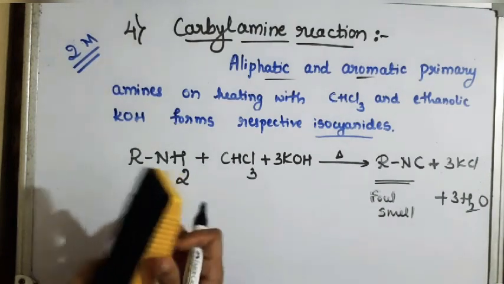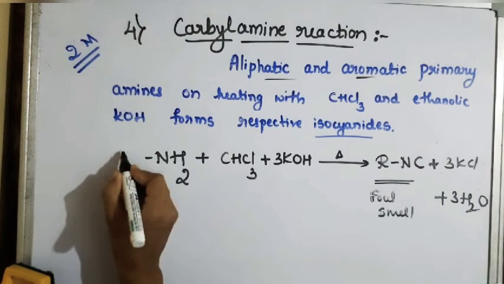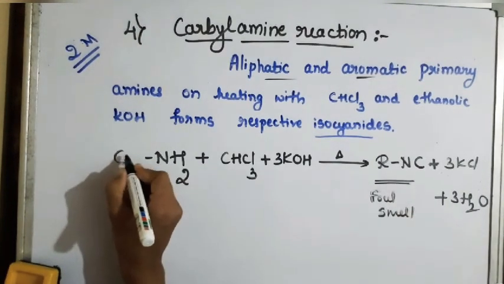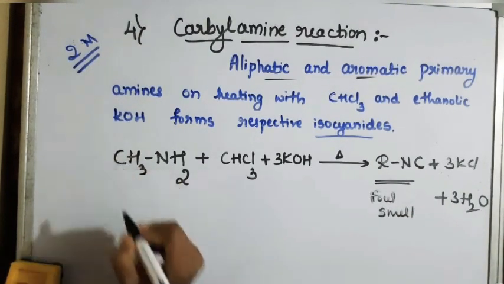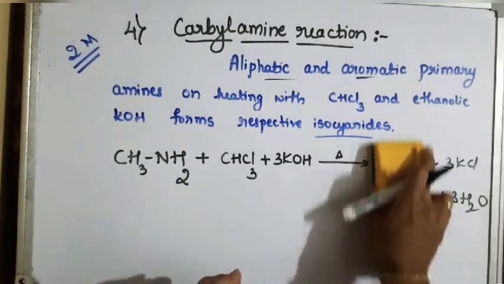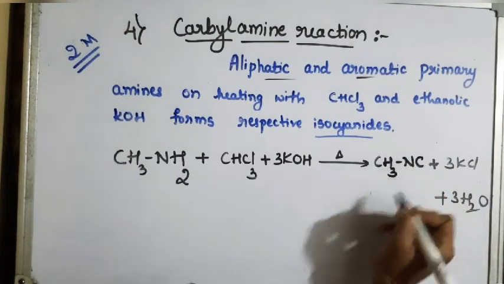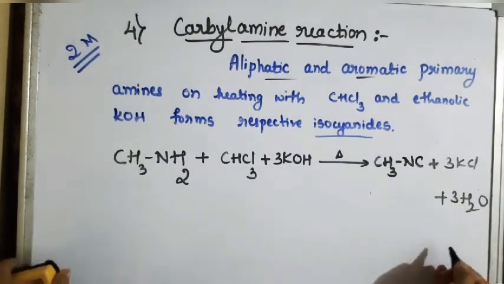For example, instead of R, if I put any alkyl group, I'll get an example. CH3NH2 is methylamine. When it is treated with chloroform and potassium hydroxide, there is a formation of CH3NC. So methyl isocyanide is formed as a product.